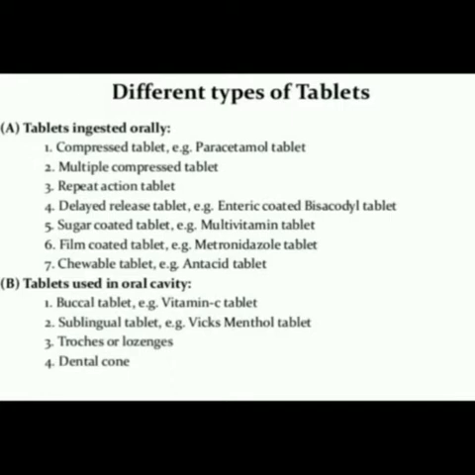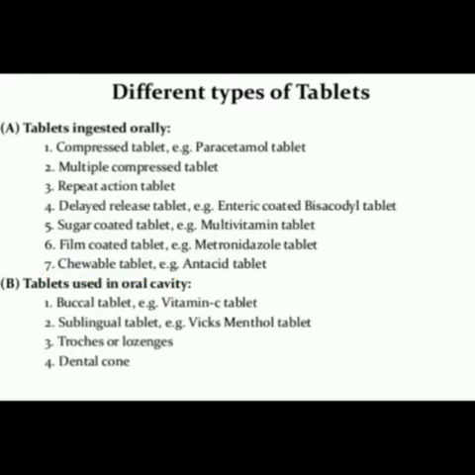The first is the compressed tablet, and the example is the paracetamol tablet. The second is the multiple compressed tablet, the third is the repeat action tablet, and the fourth is the delayed release tablet, for which the examples are enteric coated tablets. The fifth is the sugar coated tablet, with multivitamin tablets as examples, and the sixth is the film coated tablet, with the metronidazole tablet as an example. The last one in tablets ingested orally is the chewable tablet.